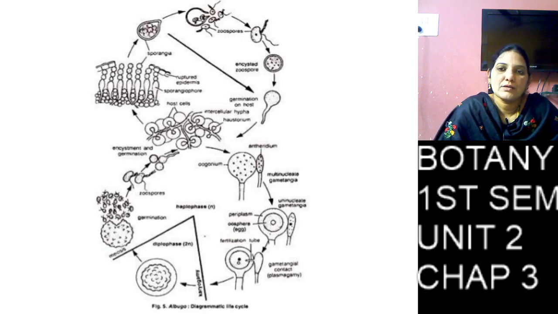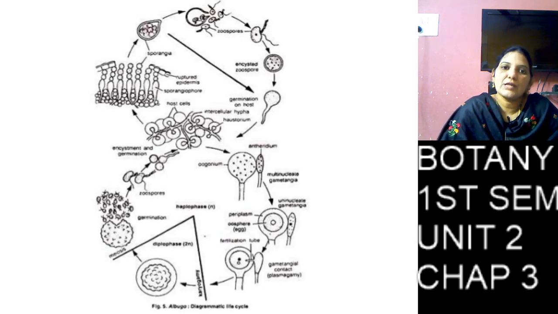Then so many changes happen. The diploid nucleus, that is the zygote, undergoes mitotic division and it is divided into so many nuclei, and each nucleus changes into a zoospore. The zoospore is a bean shaped structure and it has two flagella.